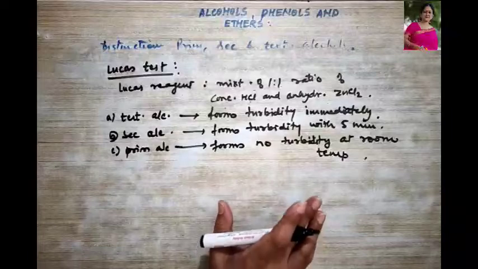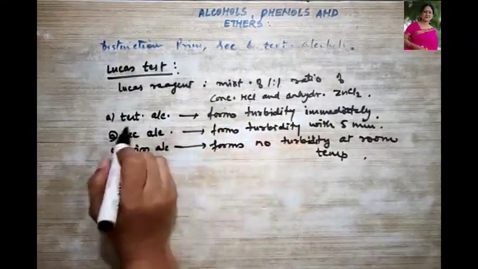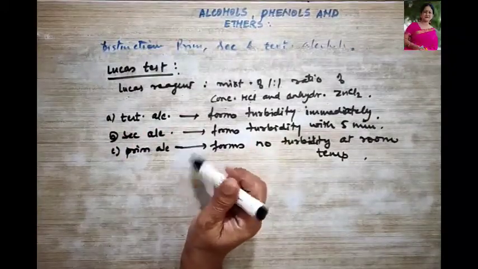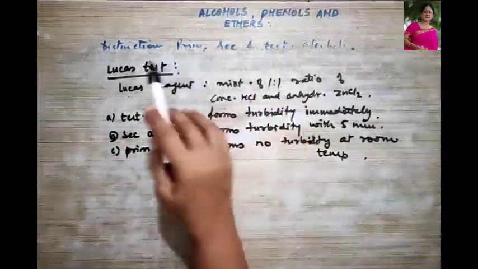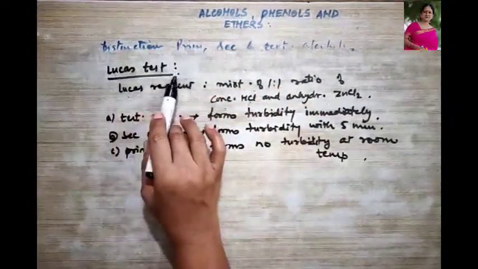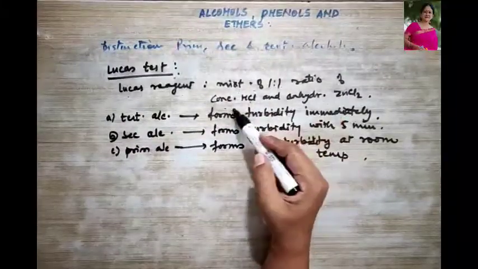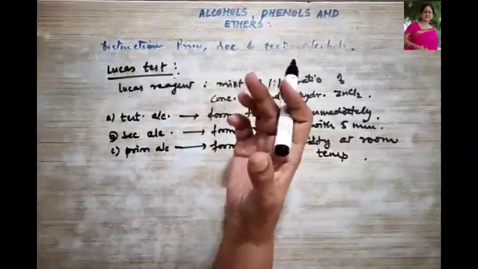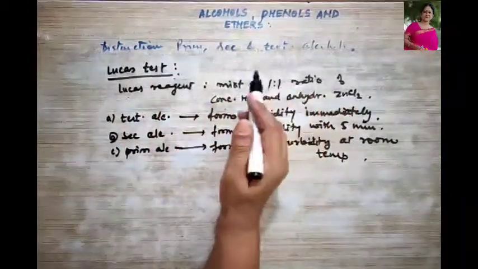Clear? Over here, what did we study? The rate of reaction is different for the secondary, tertiary and primary alcohols when using Lucas reagent. So once again, how can we distinguish between primary, secondary and tertiary alcohols? By using Lucas reagent. What is Lucas reagent? It is a mixture of 1:1 ratio of concentrated HCl and anhydrous zinc chloride. If any alcohol is given, we add this Lucas reagent, shake it well and observe what happens.